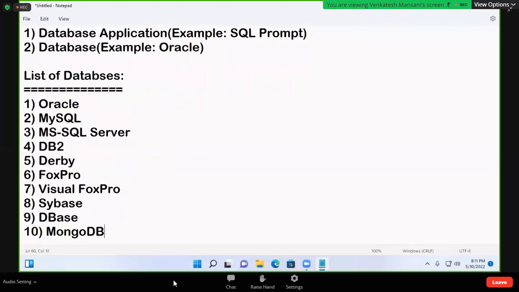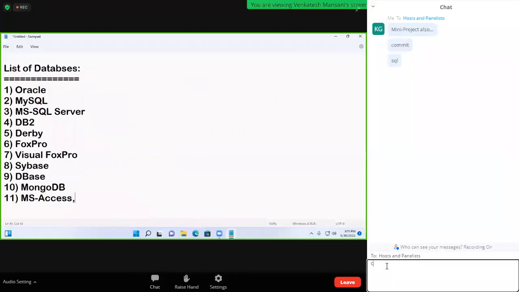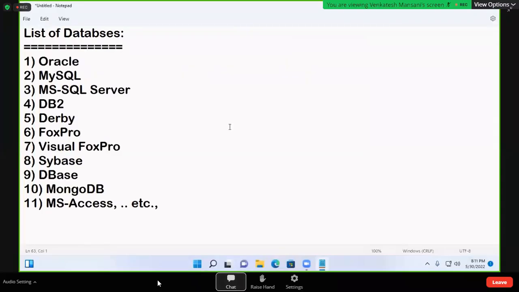MongoDB. See, like this, there are so many databases. MS Access. List of databases: Oracle, MySQL, MS SQL Server, DB2, DRP, Fox Pro, Visual Fox Pro, Sybase, DBase, MongoDB, MS Access.